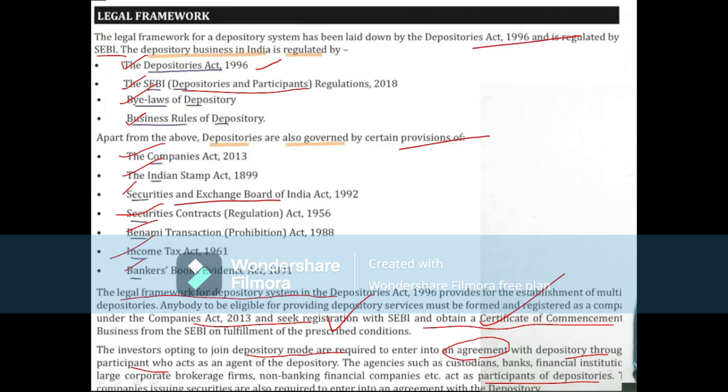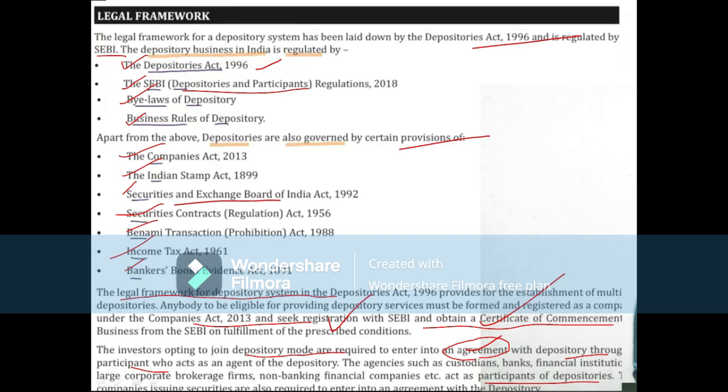Likewise, investors opting to join the depository mode are required to enter into an agreement with the depository through the depository participant, who acts as an agent of the depository. Agencies such as custodians, banks, financial institutions, large corporate brokerage firms and non-banking financial companies act as participants of depositories.